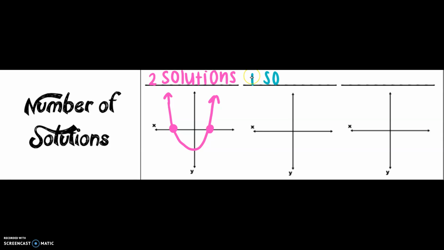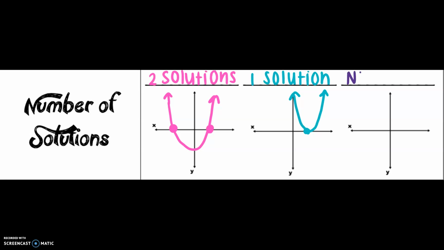You have one solution. That means the parabola only touches the x-axis once. That means the vertex is not only the vertex to the quadratic function, but it's also the solution, the only root, and the only x-intercept.